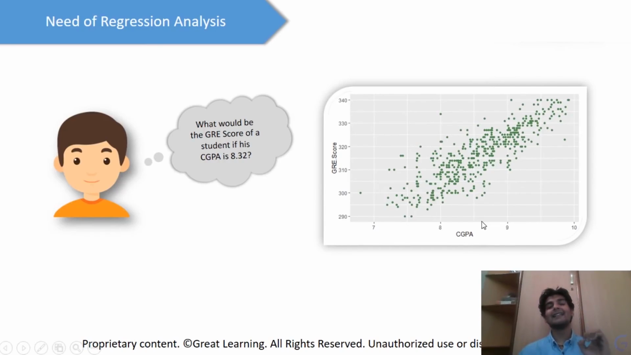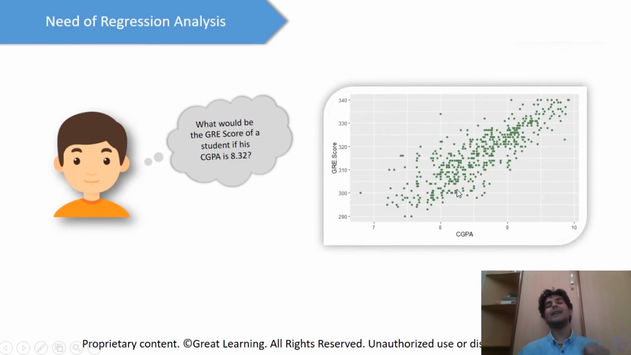Now we know the exact value of CGPA. Let's say the exact value of CGPA of a student is 8.32. Now, depending on this CGPA, I'd want to predict what would be the GRE score of the student, right? So let's say 8.32 would come somewhere over here. So if 8.32 is somewhere over here, your GRE score could be scattered all over these points, right? So it could range from 300 to let's say 320.